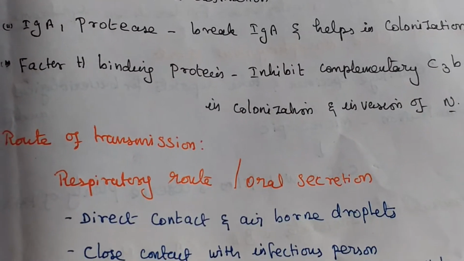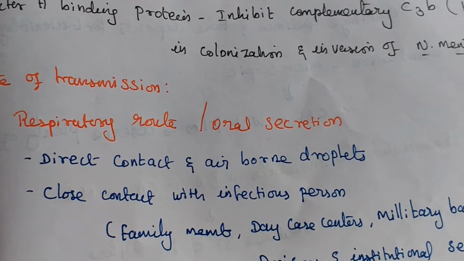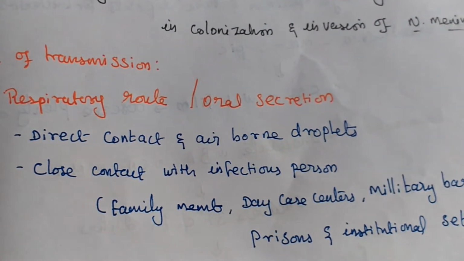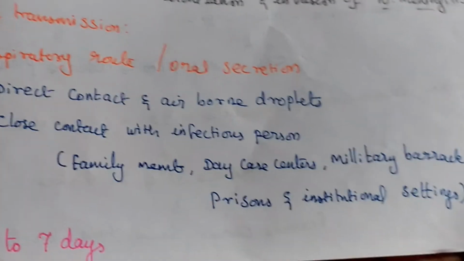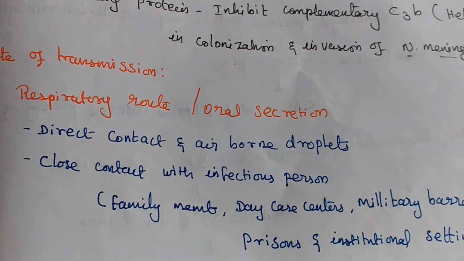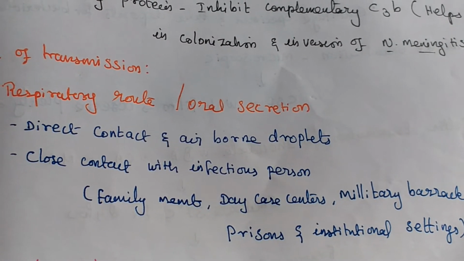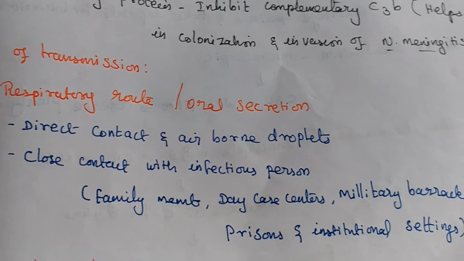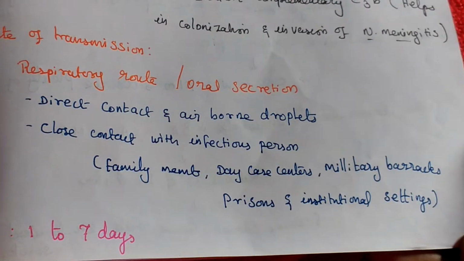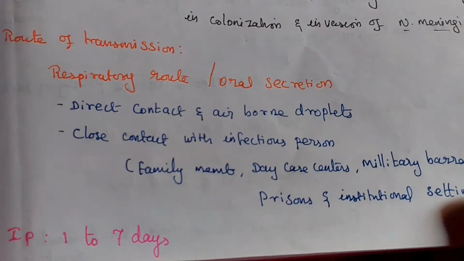Then route of transmission: respiratory route or oral secretion. Through direct contact or airborne droplets from an infected person only, it will be transmitted from one person to another. Close contact with an infected person, it will transmit. Then incubation period is 1 to 7 days.